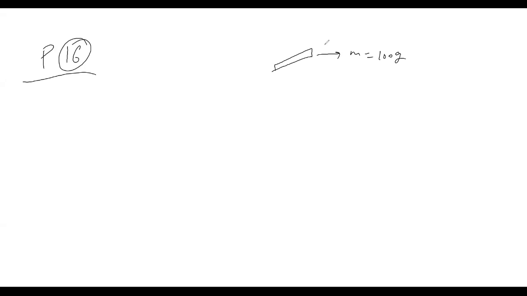Falling vertically, its kinetic energy is 1.8 joule at point X. It is falling vertically. This is the surface. This is point X. At point X, its kinetic energy is equal to 1.8 joule.